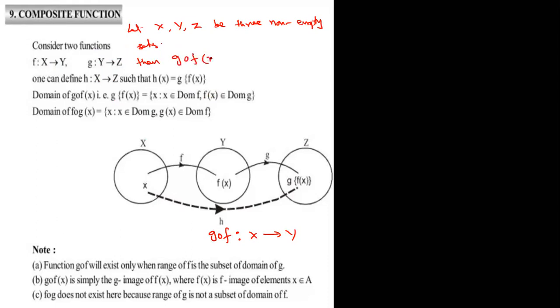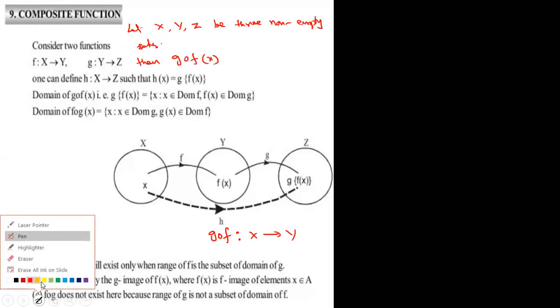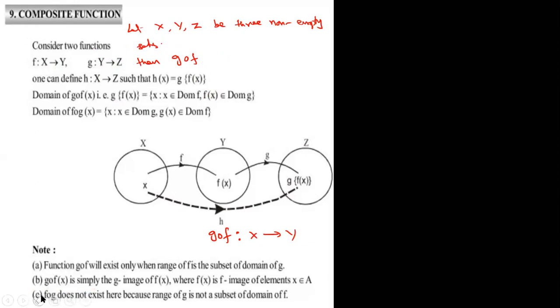G circle F maps X to Z, and is called the composite of F and G, and is denoted like that.